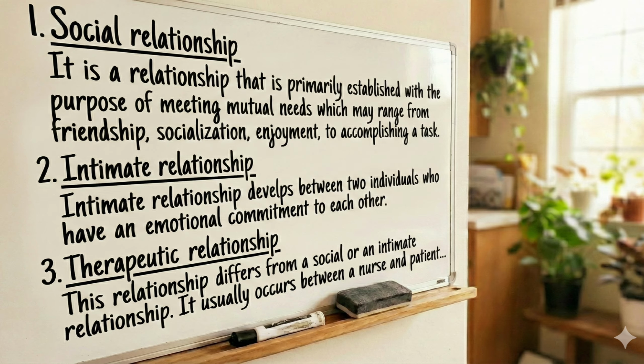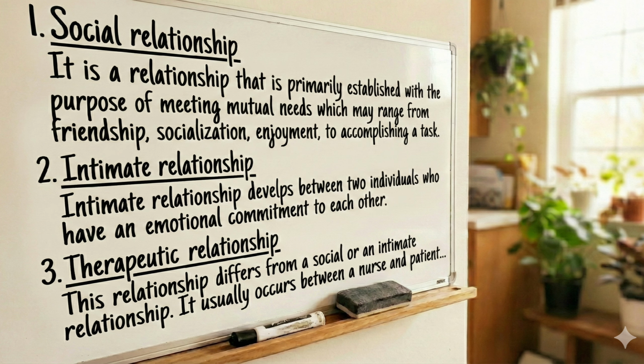Then therapeutic relationship. Therapeutic relationship differs from social and also intimate relationship, okay. It lies between the social relationship and the intimate relationship. This is regarding interpersonal relationship between persons, okay.